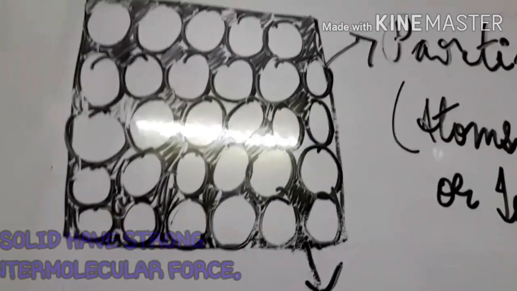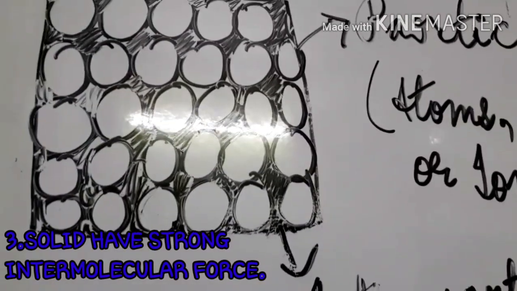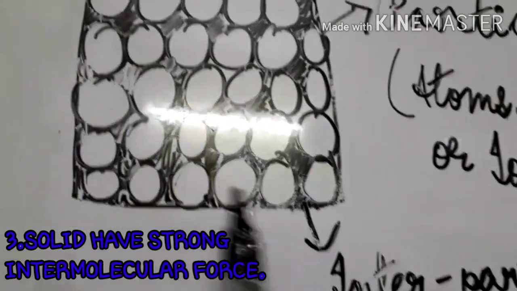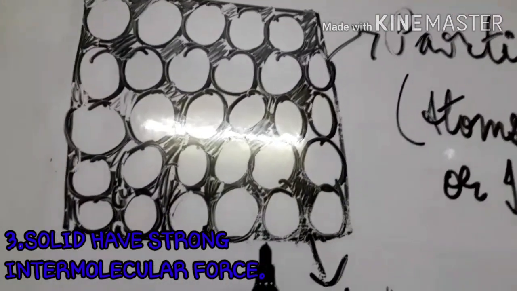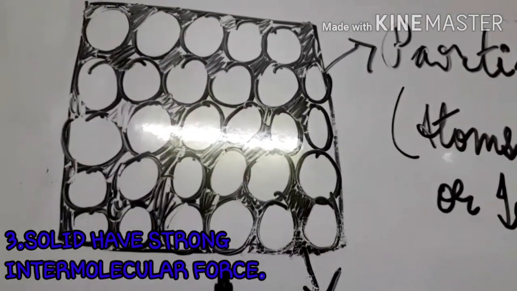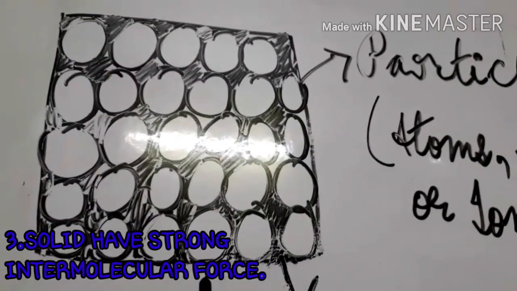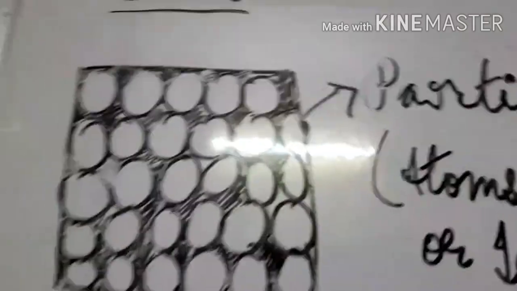The third point was about intermolecular force. As the particles of solid are closely packed, the intermolecular force of attraction between the solid particles is very strong.